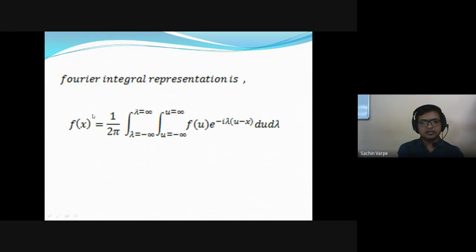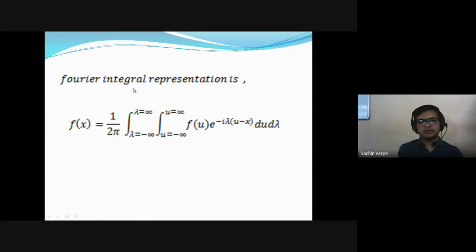So just now we have seen in the video how the Fourier series representation works actually. Fourier series representations represent the periodic function, isn't it? As theta goes on changing with the multiples, the amplitude of the function gets changed, isn't it? We have seen in the presentation. So with this Fourier integral representation, f of x is equal to 1 upon 2 pi, lambda from minus infinity to infinity and u from minus infinity to infinity, f of u e raised to minus i lambda into u minus x du d lambda.